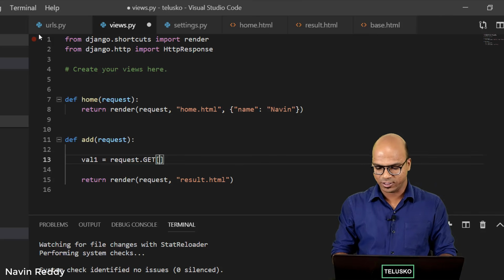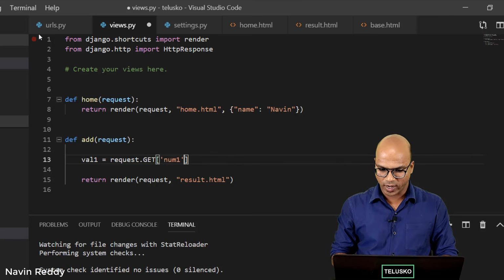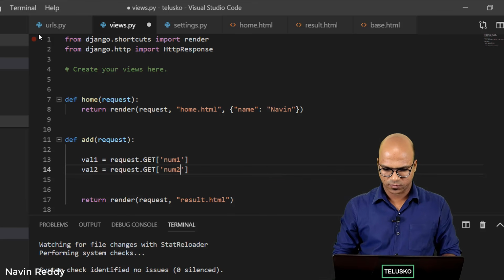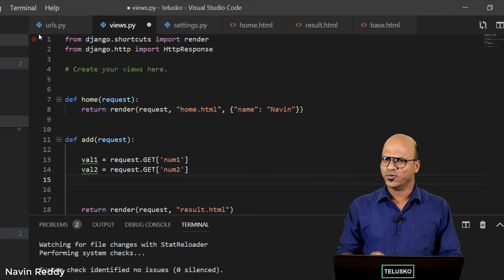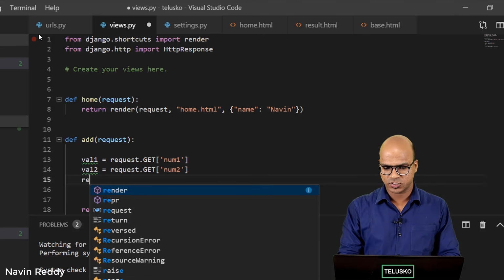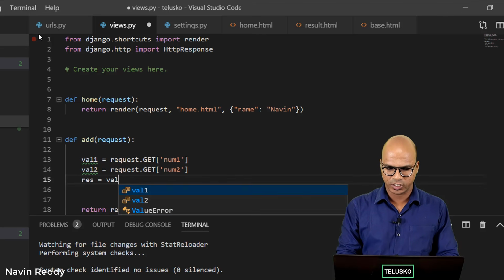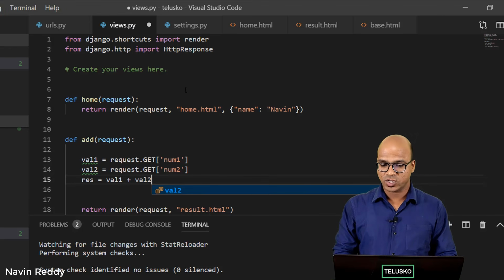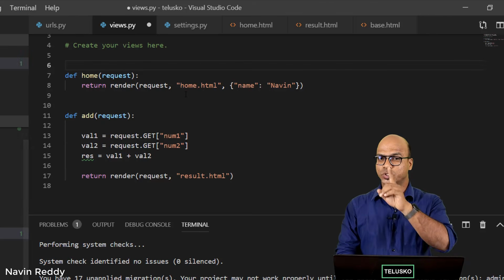Now we can have multiple values. So I want to fetch num1, and here we'll say value2. This will be for request dot get, and this is for num2. Now once you have got those two values, I want the result. So we can say res equal to value1 plus value2. We just have to add them, and once you have added them, we want to send it to the result,